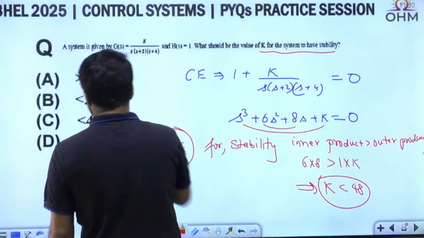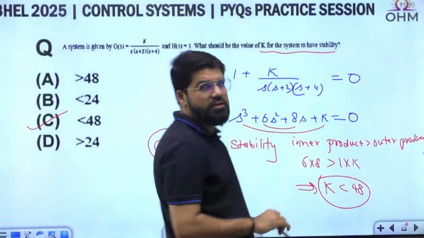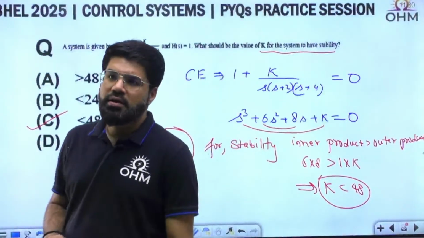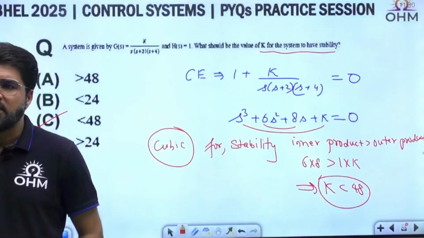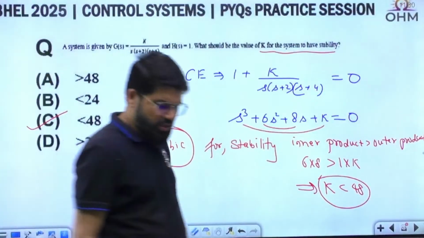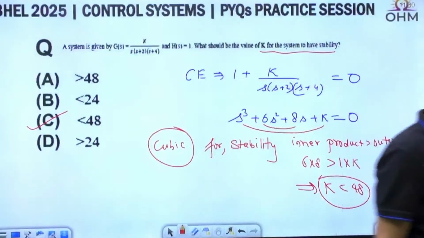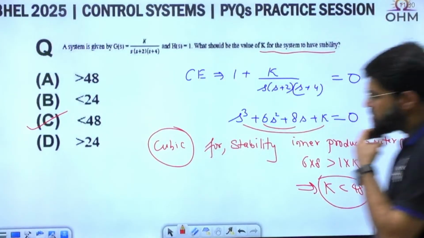Especially for cubic equation. So K less than 48, option number C. Right? Yes, Sai Vikas. Yes, Nanendra, correct answer. Option number C, it is the correct one.